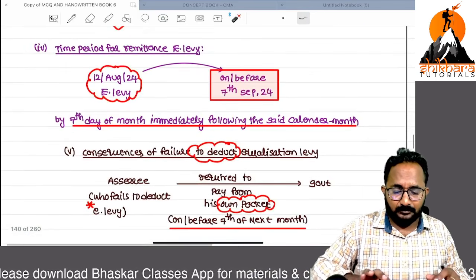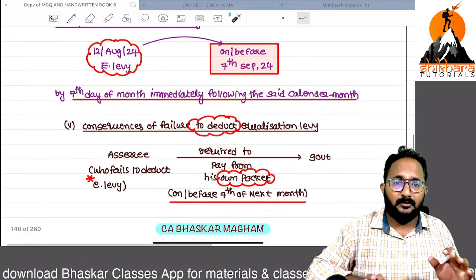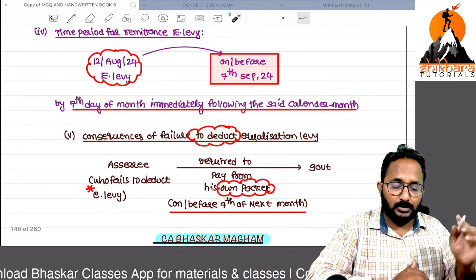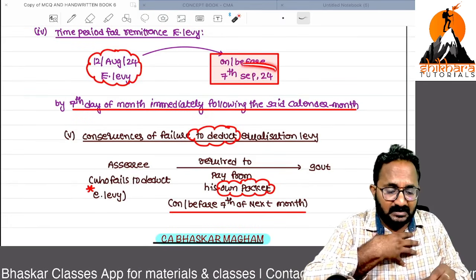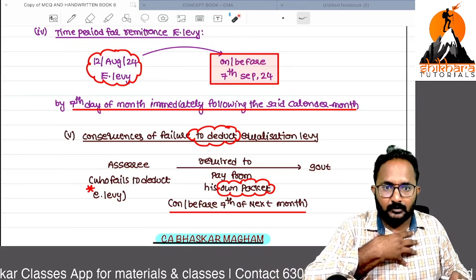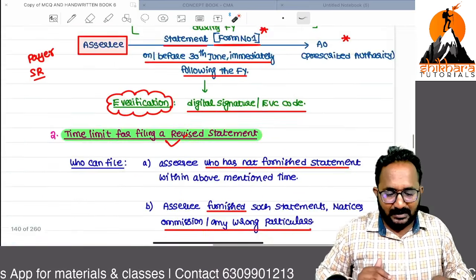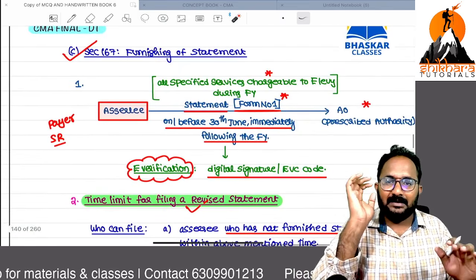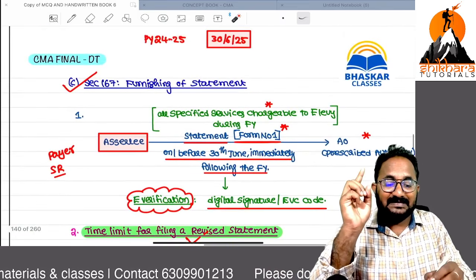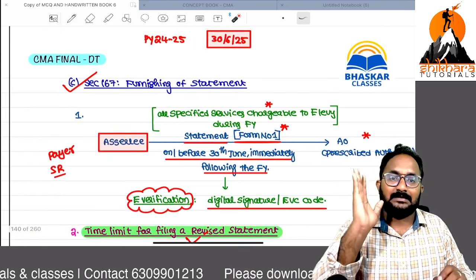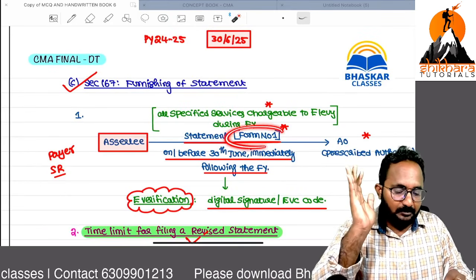But remember, what is the time limit for making the equalization levy payment to the government? On or before the 7th of the next month. If you have not deducted, what you need to do? From your own pocket you have to pay. Next, the statement. We have to file the statement by 30th June of the next year in form number 1.